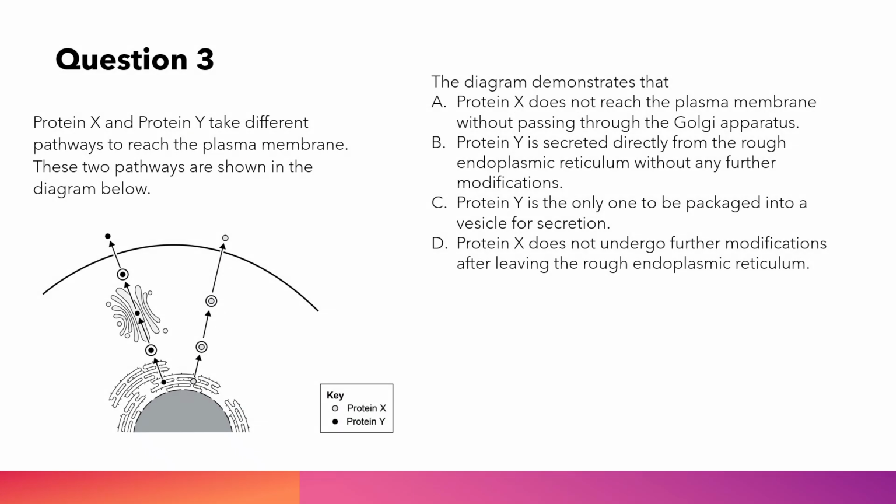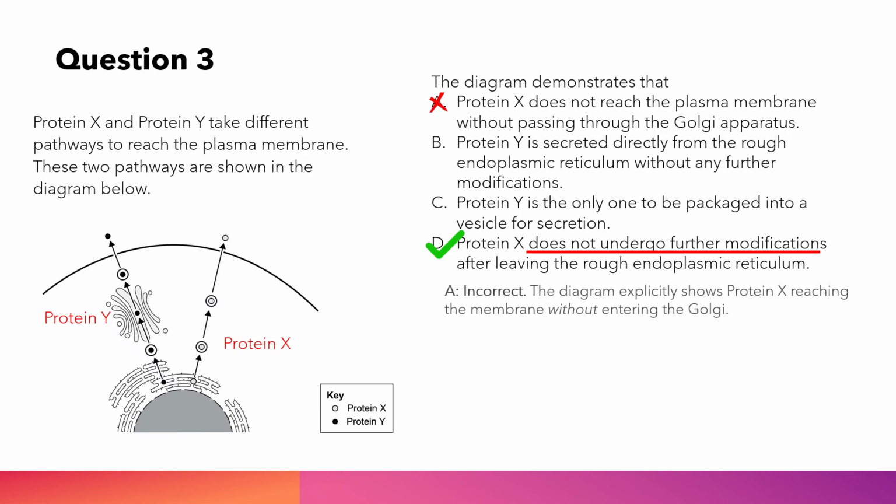Based on the diagram provided, the correct answer is D. Protein X does not undergo further modifications after leaving the rough endoplasmic reticulum. Protein Y, the conventional pathway: you can see protein Y, black dot, moving from the rough endoplasmic reticulum, RER, into a vesicle, then entering the Golgi apparatus, the stack of flattened sacs. In the Golgi, proteins are typically modified, sorted, and packaged before being sent to the plasma membrane. Protein X, the unconventional pathway: protein X, gray dot, leaves the RER and moves directly to the plasma membrane in a vesicle, bypassing the Golgi apparatus entirely.